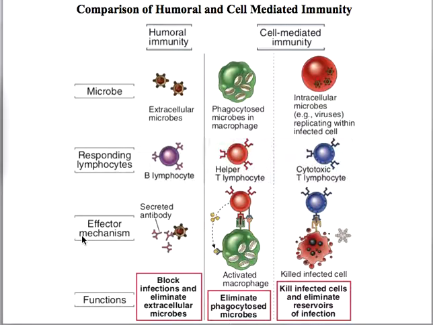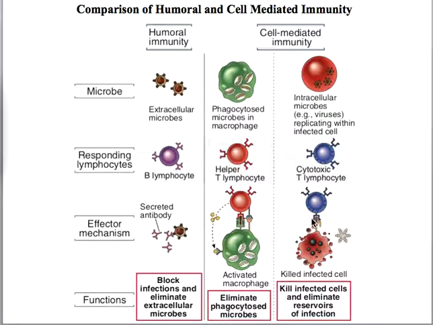Next, in humoral immunity, the effector mechanism is mediated by soluble secreted antibodies or immunoglobulins. In cell mediated immunity, the effector mechanism is mediated by the crosstalk between activated antigen presenting cells and T cells.